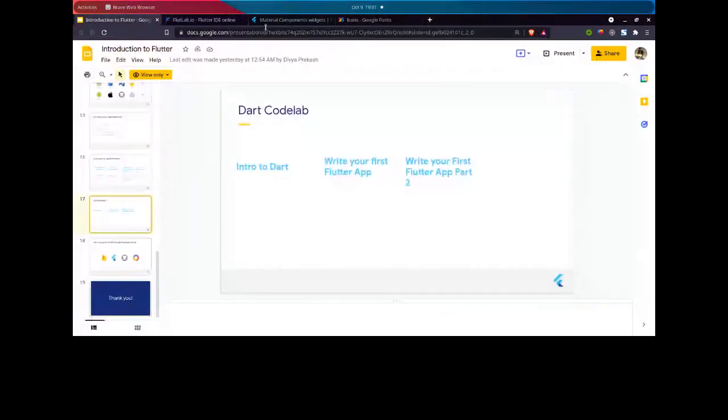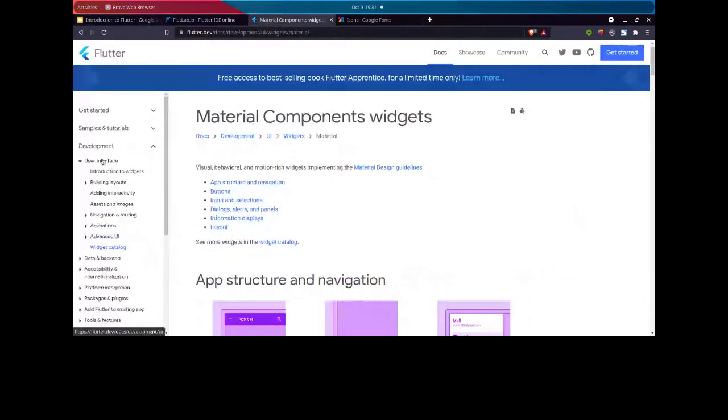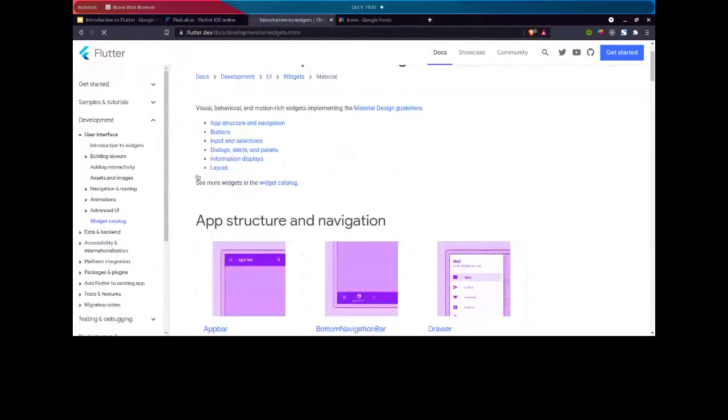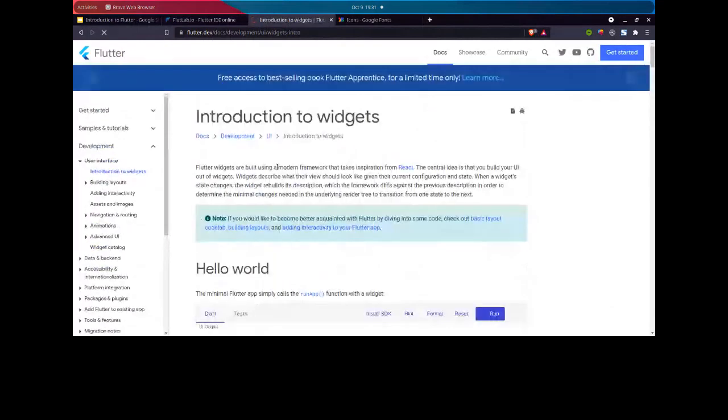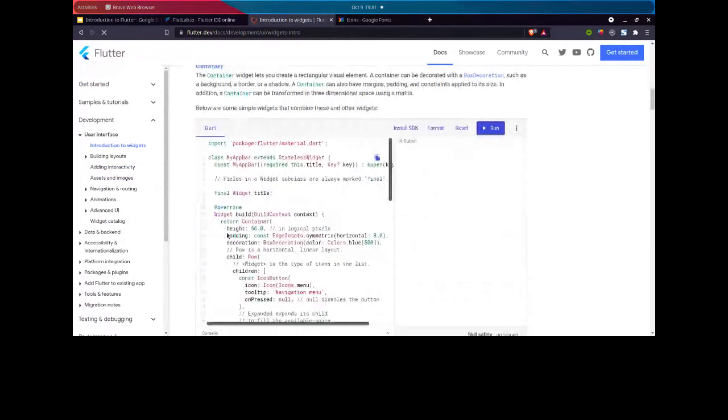You can go through this material doc. You can go through this Flutter documentation. It helps a lot. I was also going through this course only. It will help you understand more of the concepts here. It will give you all the introduction to the widgets like text, row, column, stack, and container. You will learn that and then practice along with it.